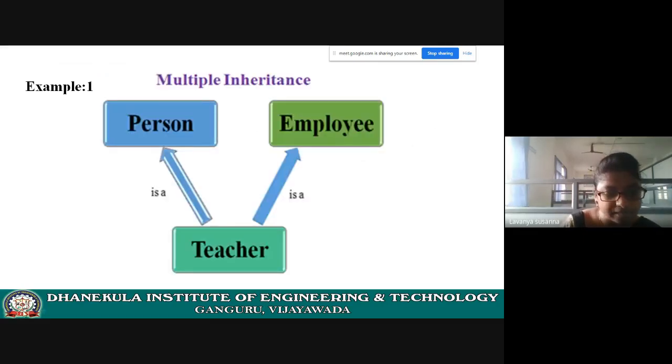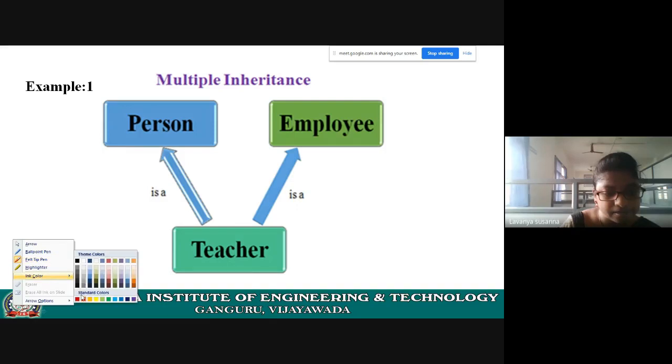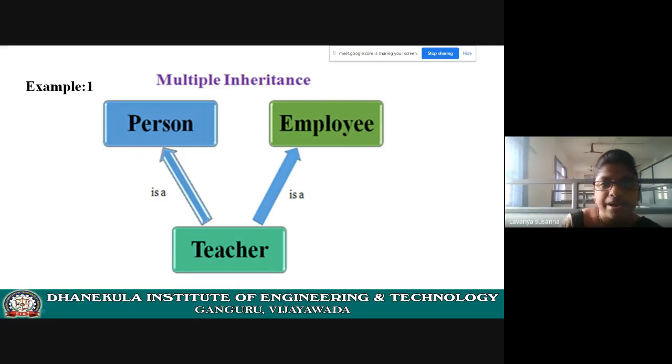You know multiple inheritance, right? Let us see it. Multiple inheritance: a single class inheriting the properties of multiple classes, or the object of one class inherits the properties of objects of different classes. It is called multiple inheritance. See, this is a single class. Here there are multiple base classes or super classes.